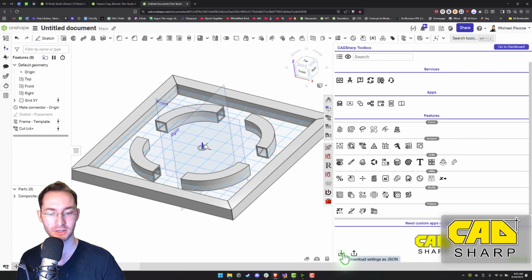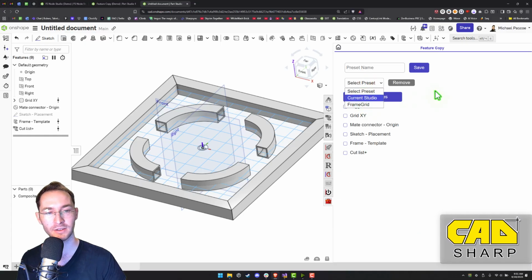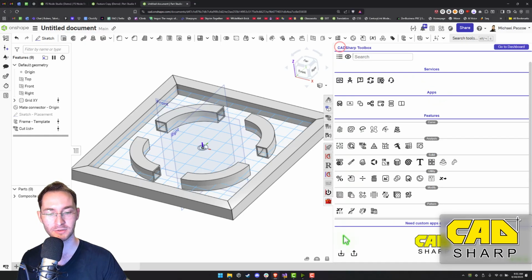So if you wanted to share your toolbox settings, including the feature copy list that you have with others, then you can do that using the downloadable JSON. And that's all for the feature copy.